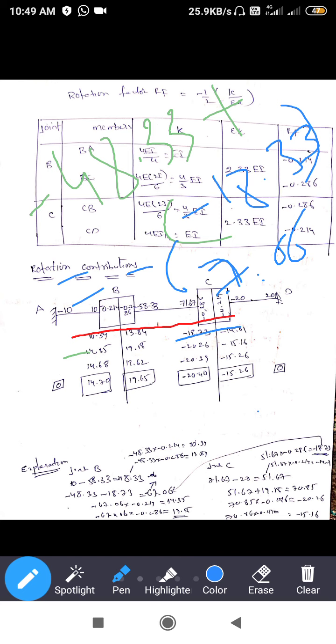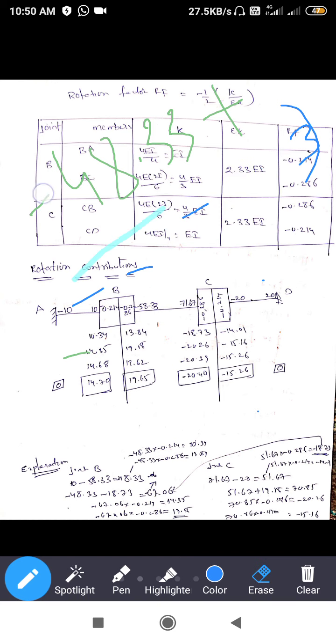Explanation also here. Minus 67.06, see, minus 67.06 into 0.214. We got 14.37. You can write that value here, 14.37. Same way you can calculate 0.286, that we got plus 19.18. Plus 14.37, plus 19.85. Come to the second step for the particular value.